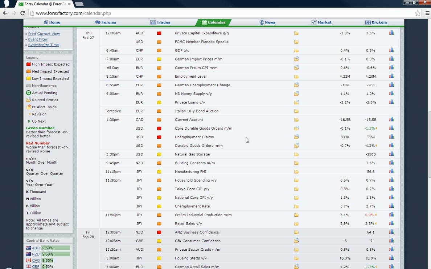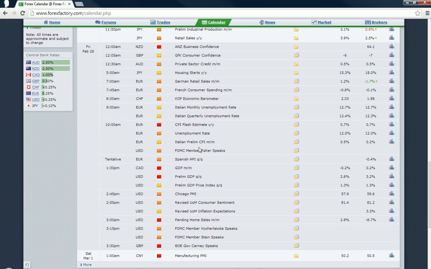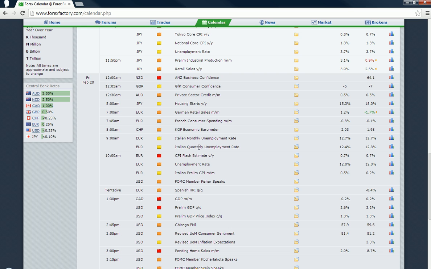And then at the same time, you've got the weekly jobless claims, the weekly unemployment claims out of the US, forecast at 333,000 from the previous 336. And then on Friday, quite a bit of data out, a lot of mid-tier and low impact data in terms of overnight. At midnight, you've got the New Zealand ANZ business confidence. There's no forecast number, it's just previous, which is 64.1.